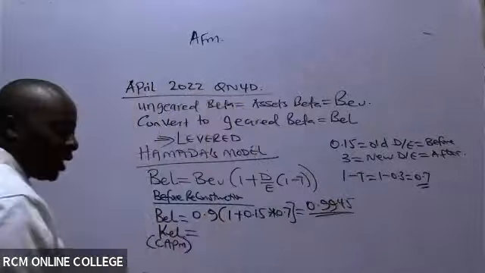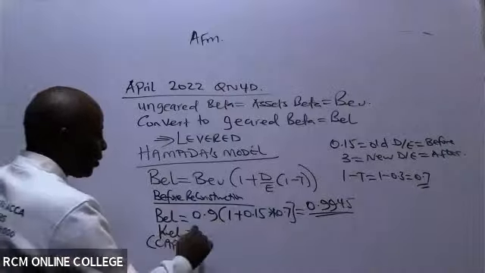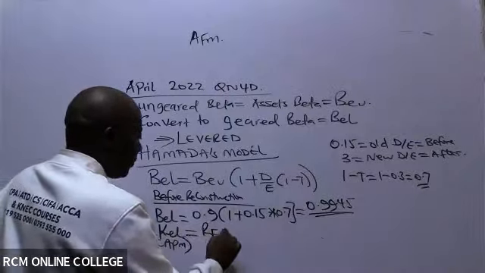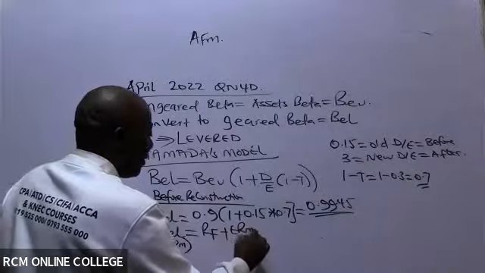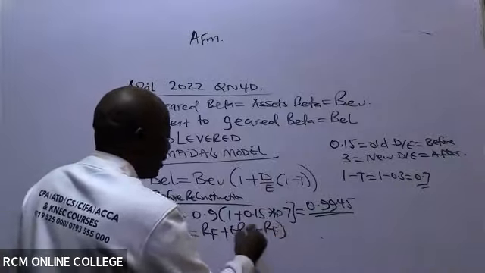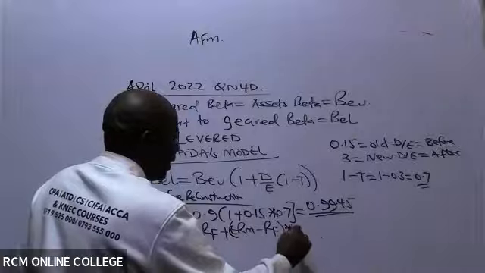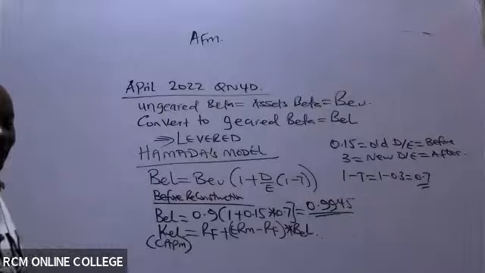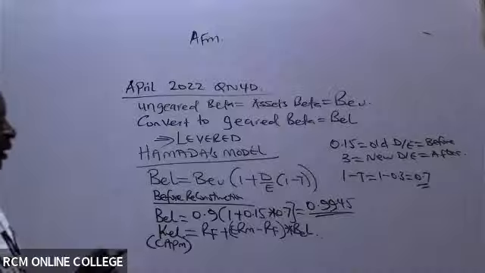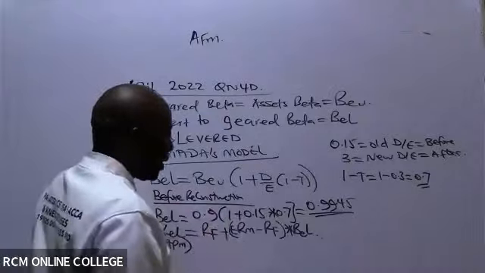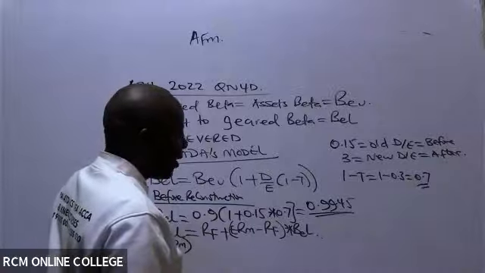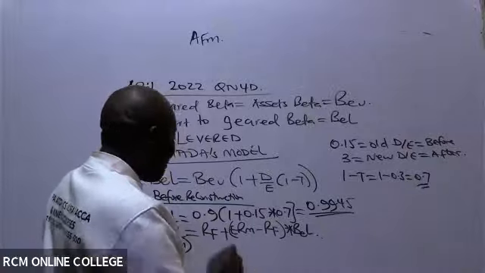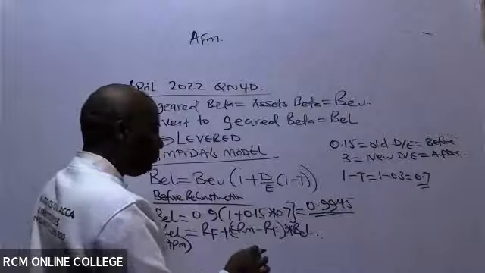0.9945. So for cost of equity, we are using in this case the CAPM. So it will be risk-free plus (ERM minus risk-free) multiplied by Beta, like that. That's the CAPM formula for cost of equity: you take risk-free plus, in brackets, ERM minus risk-free, multiplied by Beta. Now remember, we are getting all this before reconstruction.